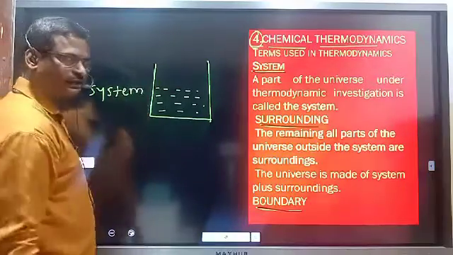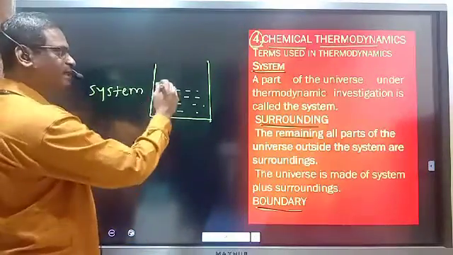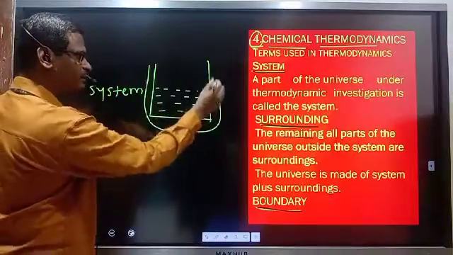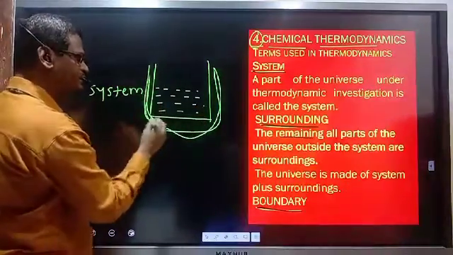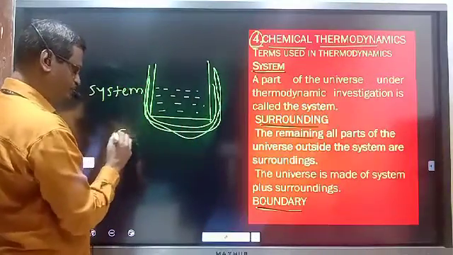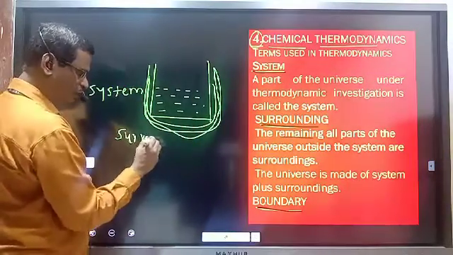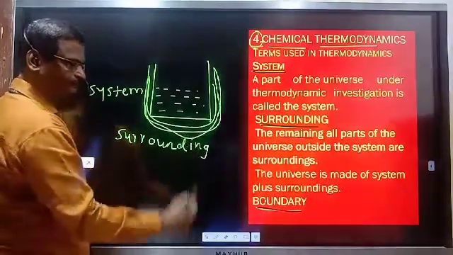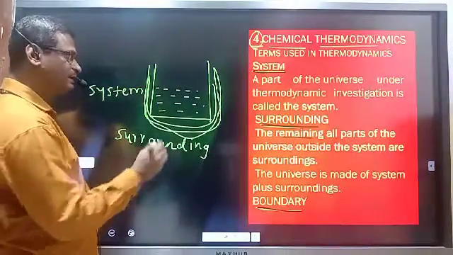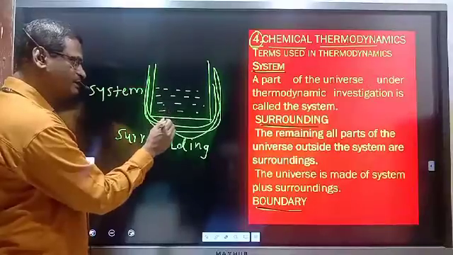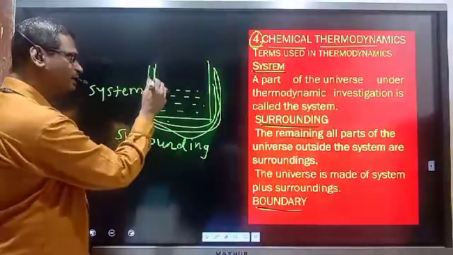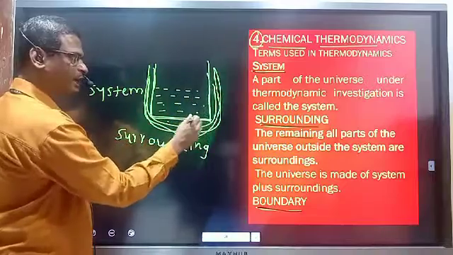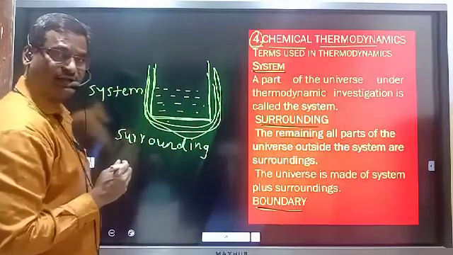And what is surrounding? Surrounding is the part excluding the system. So this part, which is in the close vicinity of the system, is known as the surrounding of that system. And this is the line, a real line, the line of the beaker.